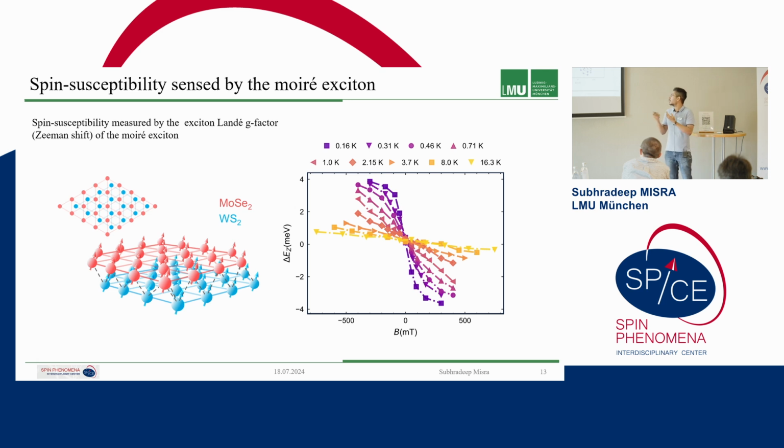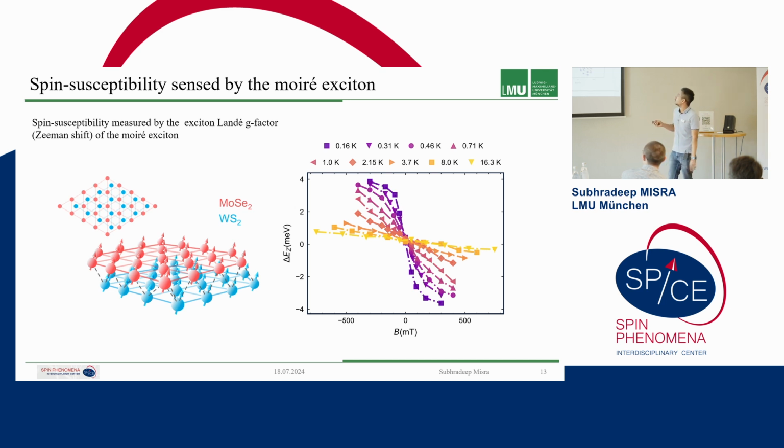If you collect the sigma plus polarized light and the sigma minus polarized light at a certain non-zero magnetic field, their degeneracy is broken and you have a shift between the sigma plus and sigma minus light because of the exciton Zeeman effect. Then you could fit the energy shift and find the g factor, and that will be proportional to the magnetic susceptibility in the system.